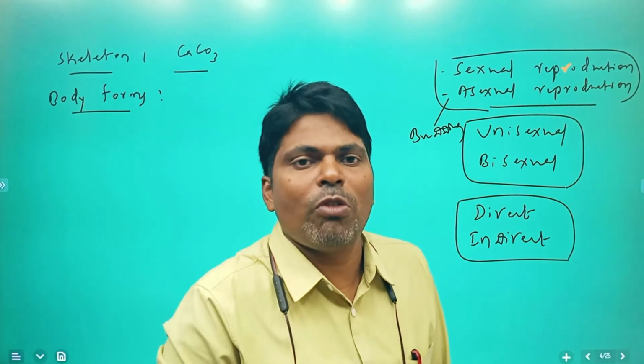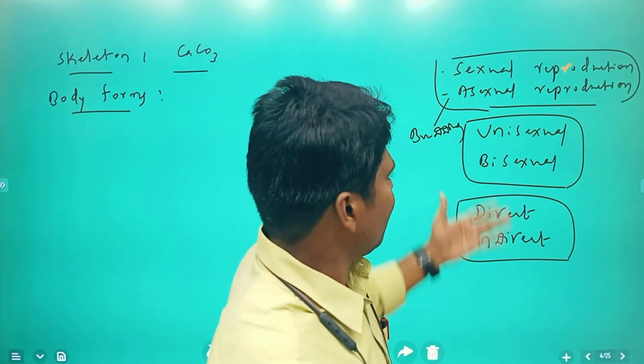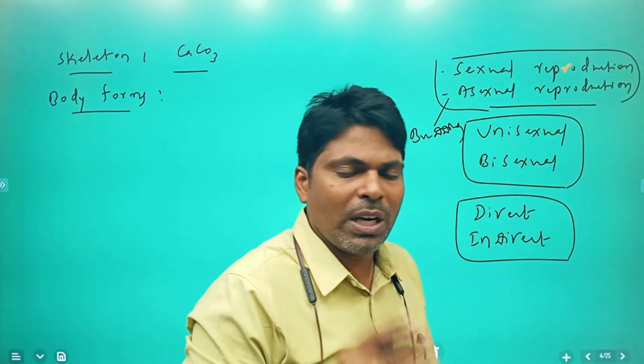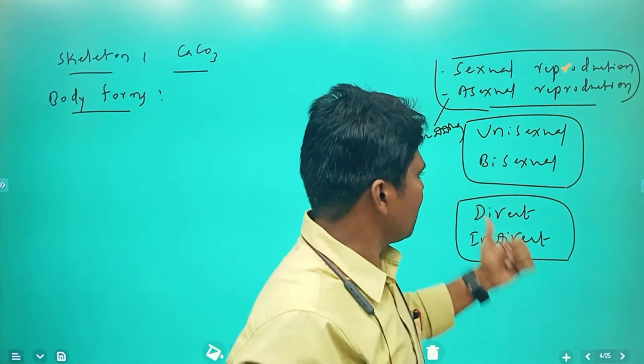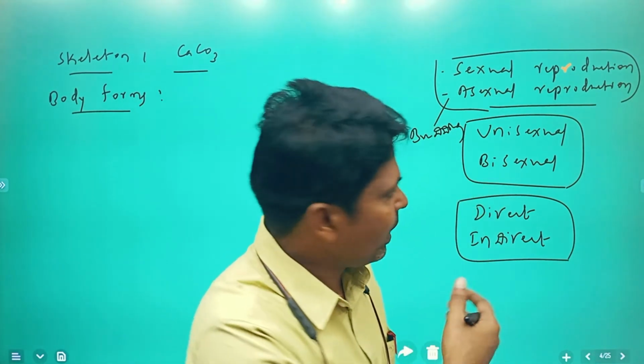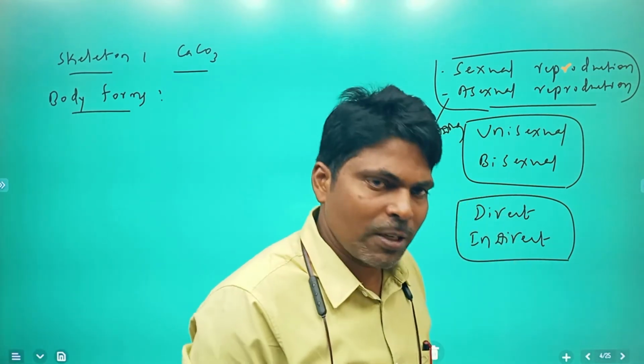Sperm formation takes place, ova formation takes place, which undergoes sexual reproduction. Next, some organisms are unisexual, having only a male or a female reproductive system. Some organisms you are going to see are bisexual. For example, Hydra shows bisexual nature.